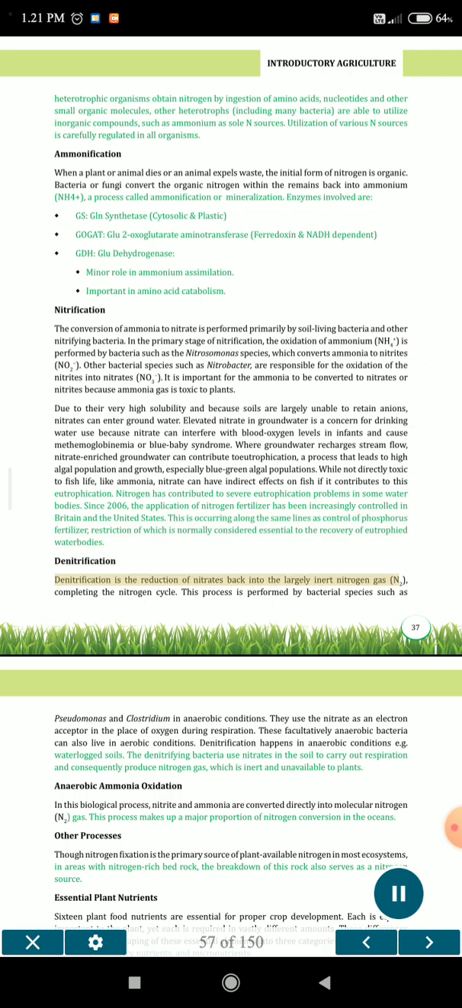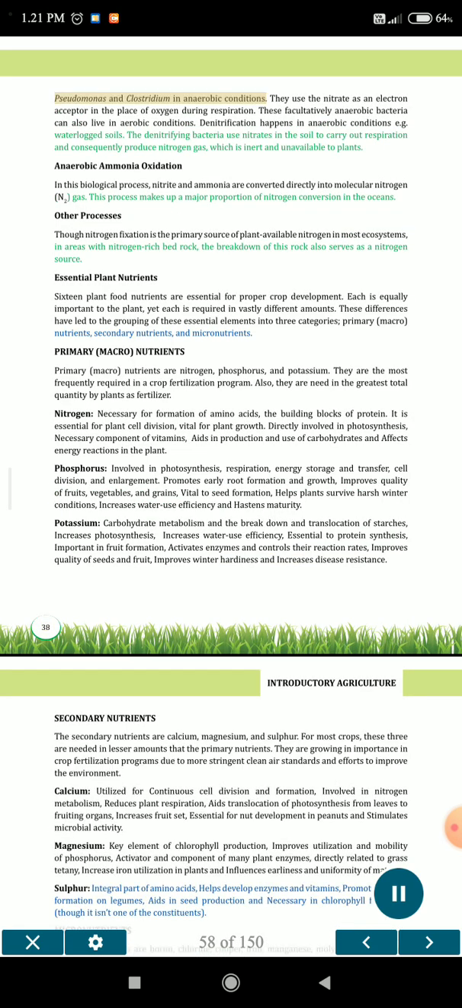Denitrification. Denitrification is the reduction of nitrates back into the largely inert nitrogen gas N2, completing the nitrogen cycle. This process is performed by bacterial species such as Pseudomonas and Clostridium in anaerobic conditions. They use the nitrate as an electron acceptor in the place of oxygen during respiration. These facultatively anaerobic bacteria can also live in aerobic conditions.